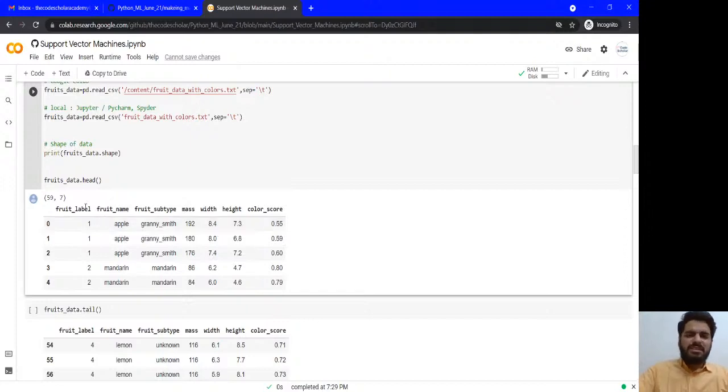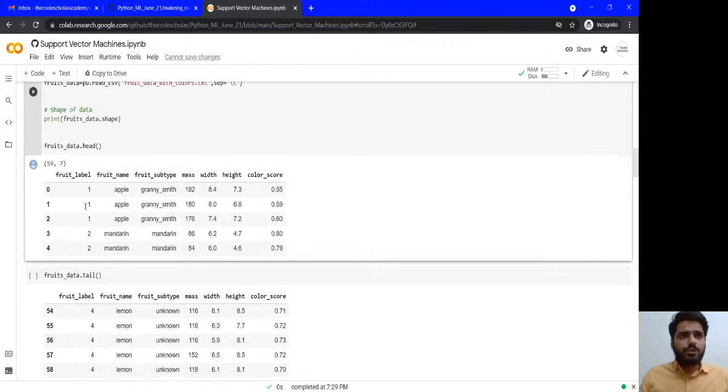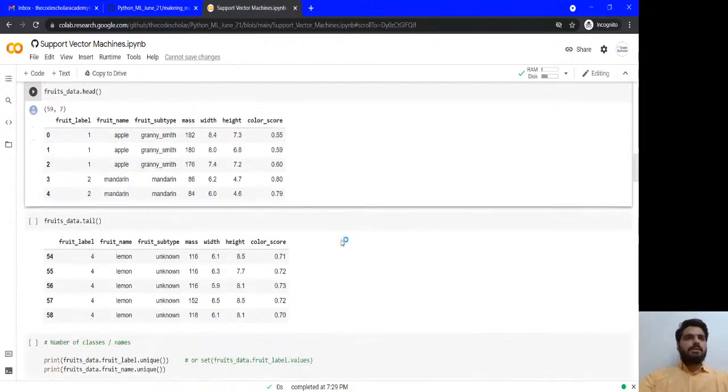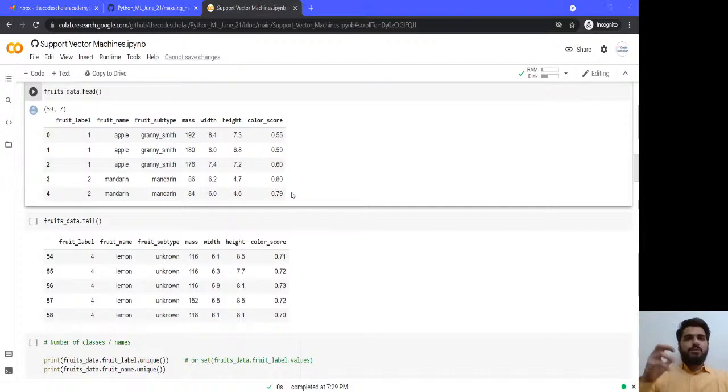Only 59 rows and 7 columns I have. Fruits data. So on the basis of categories, we have to find whether the fruit label is 1 or 2 or 3 or 4. And here, this is the head. Head actually gives you a view from the top side.